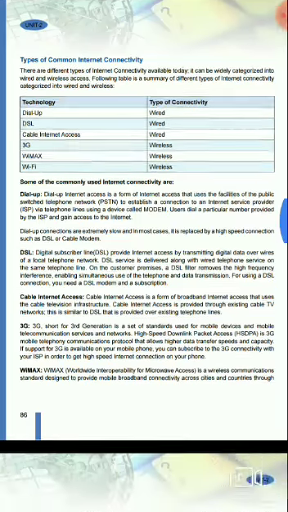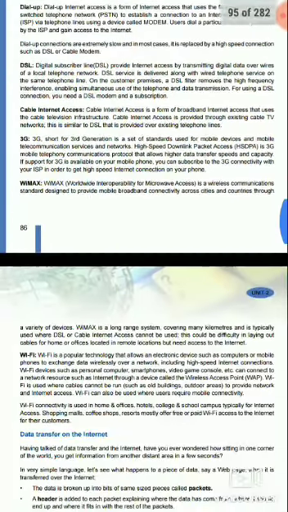wireless network technologies. In the other three, the first is 3G. So 3G, short for third generation, is a set of standards used for mobile devices and mobile telecommunication services and networks. 3G provides high speed downlink packet access, and HSDPA means high speed downlink packet access, a 3G mobile telephony communication protocol.